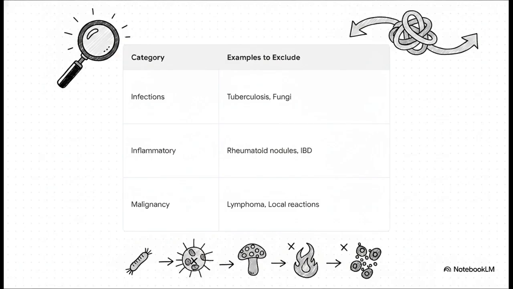Even if they biopsy a tissue and find those non-necrotizing granulomas, they still have to rule out an extensive list of mimics. We're talking infectious mimics like tuberculosis and fungal infections, other inflammatory diseases, and even malignancies that can trigger local granulomatous reactions. The truth is, the diagnosis of sarcoidosis is almost never made with absolute certainty. It's made by systematically proving it isn't anything else.